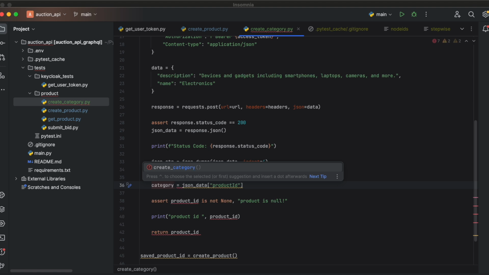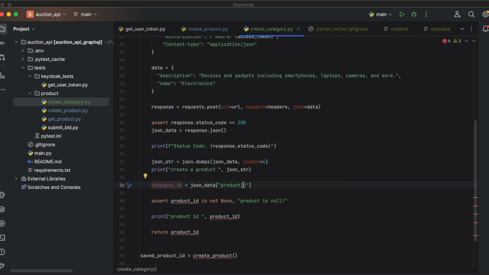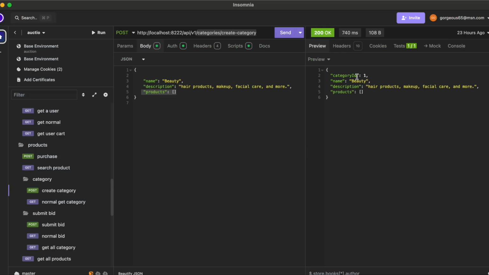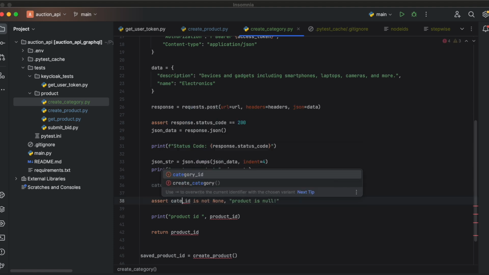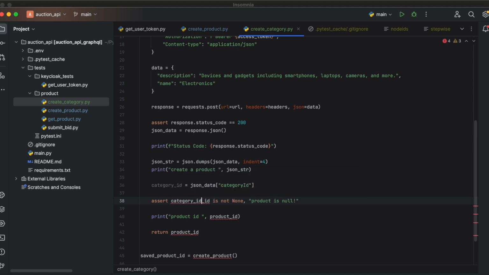Then we want to save the category ID, and it will come in the form of something like this. Category ID, copy that one. I don't like making mistakes because sometimes it takes you 200 years, and sometimes the mistake is obvious, and then it takes 150 years to find that mistake, and your eyes are there, you can look, but you can't see. Basically that's what it is.